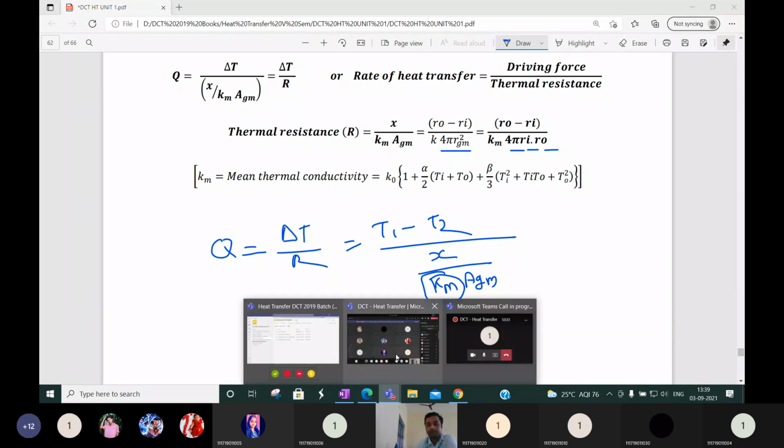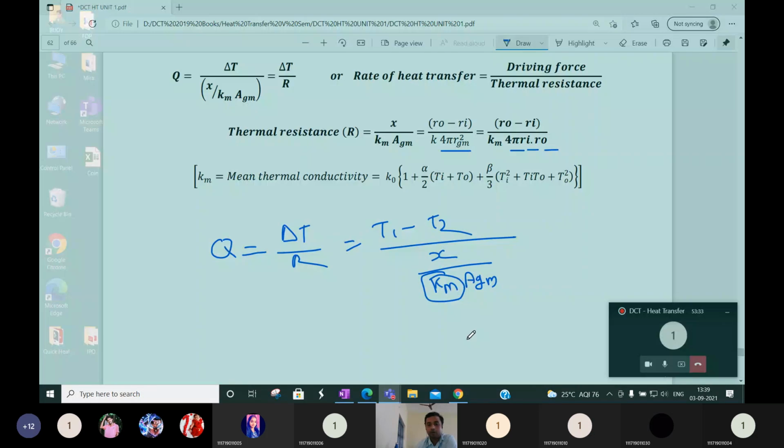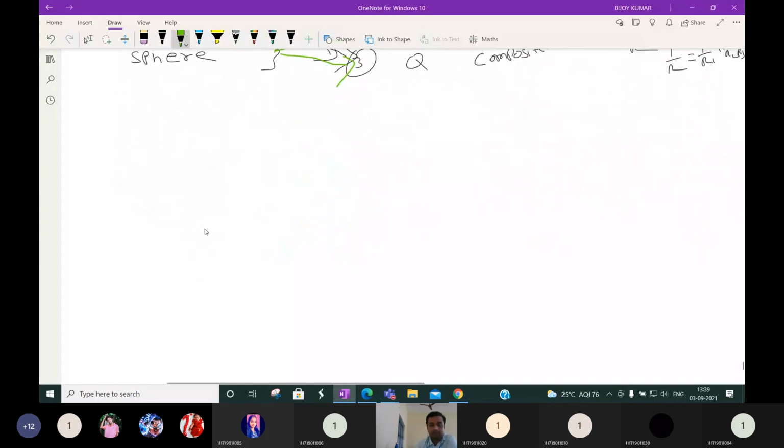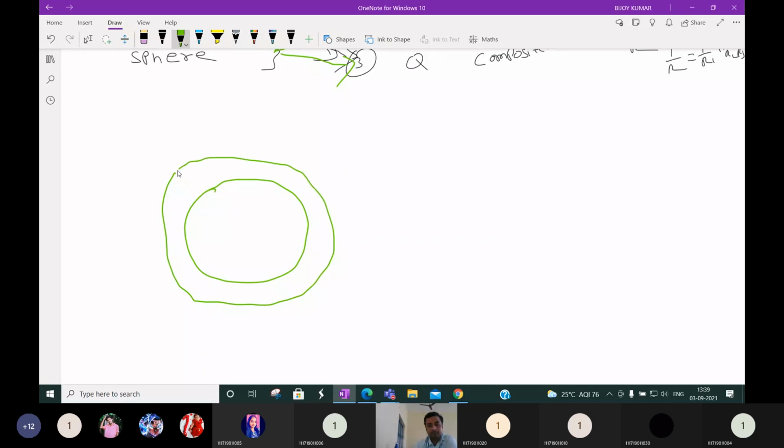Then for the composite wall, I will not derive anything. I will ask you the question, you have to answer. Suppose this is a sphere, a single sphere. Suppose another sphere is there. Suppose the radius is R1.